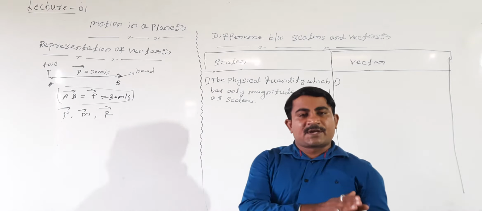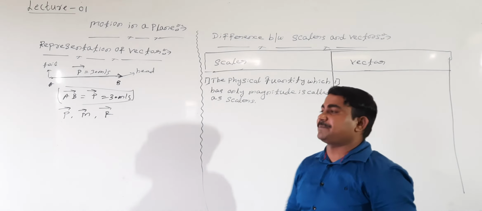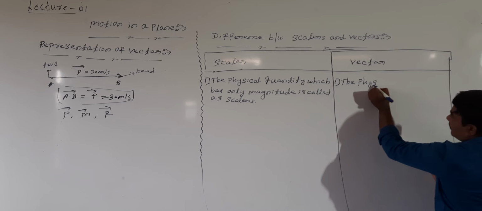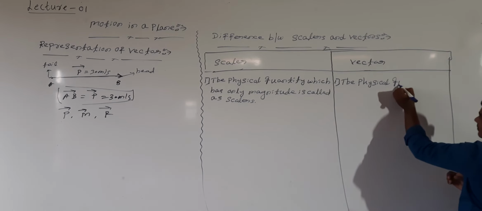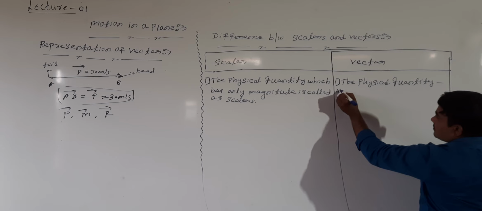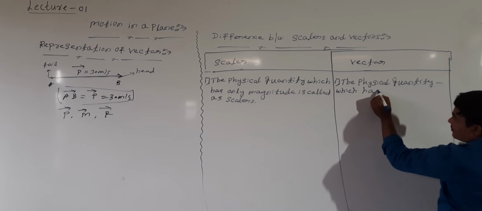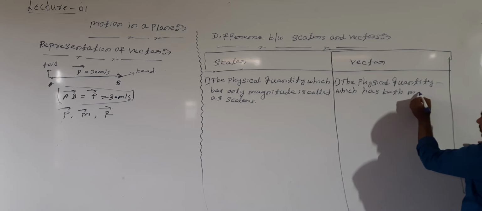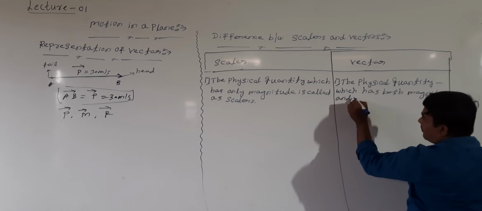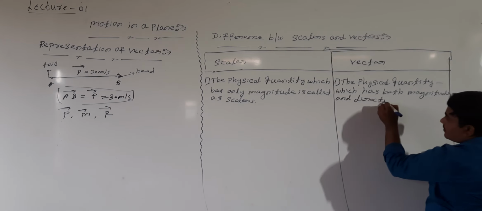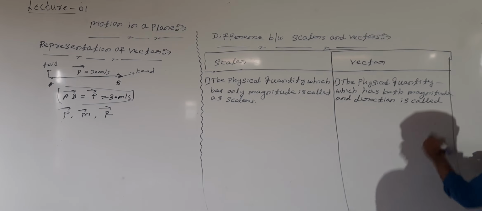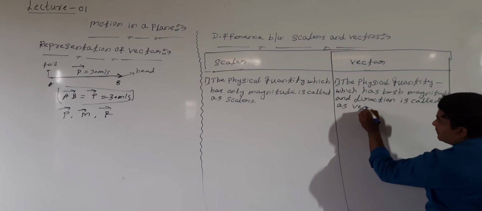What is a vector? The physical quantity which has both magnitude and direction is called a vector.